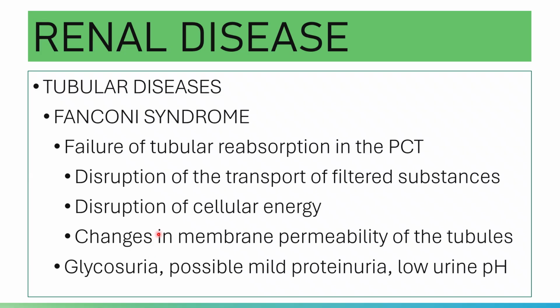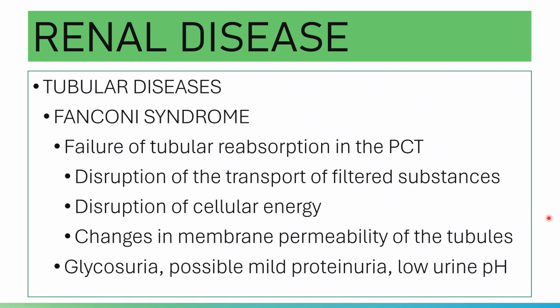Those are the ways in which tubular reabsorption is affected in Fanconi syndrome. And yes, accordingly, Fanconi syndrome may be inherited in association with cystinosis and Hartnup's disease.